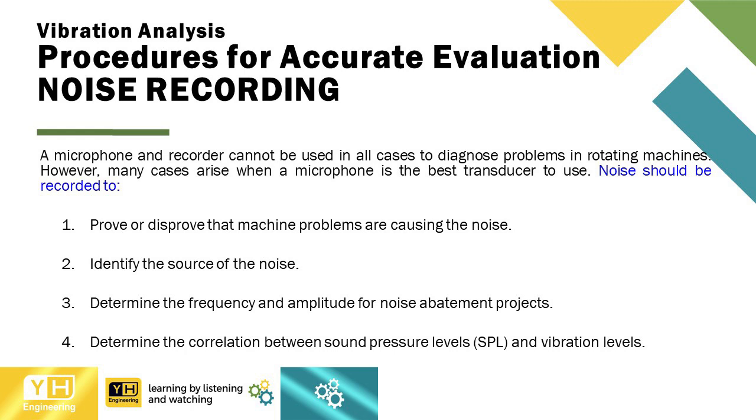Noise should be recorded to: Number 1, prove or disprove that machine problems are causing the noise. Number 2, identify the source of the noise. Number 3, determine the frequency and amplitude for noise abatement projects. And number 4, determine the correlation between sound pressure levels or SPL and vibration levels.